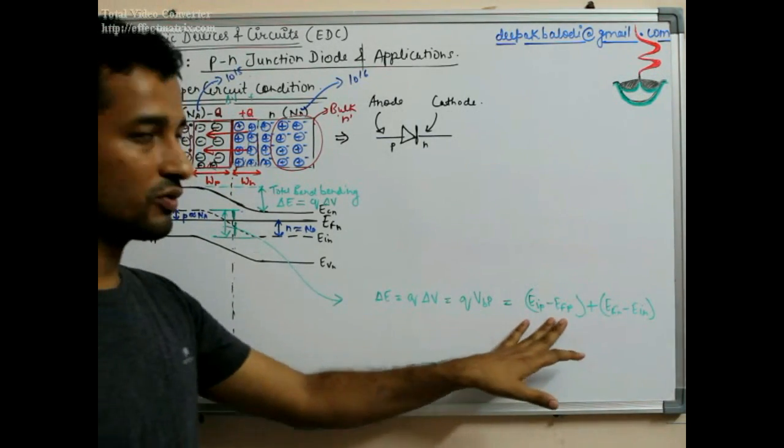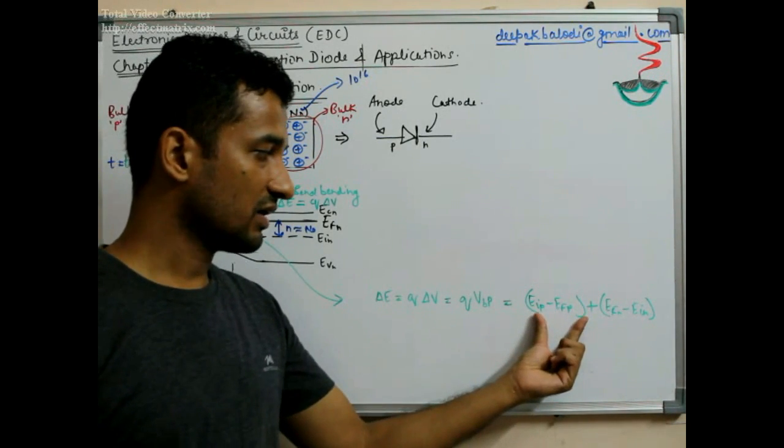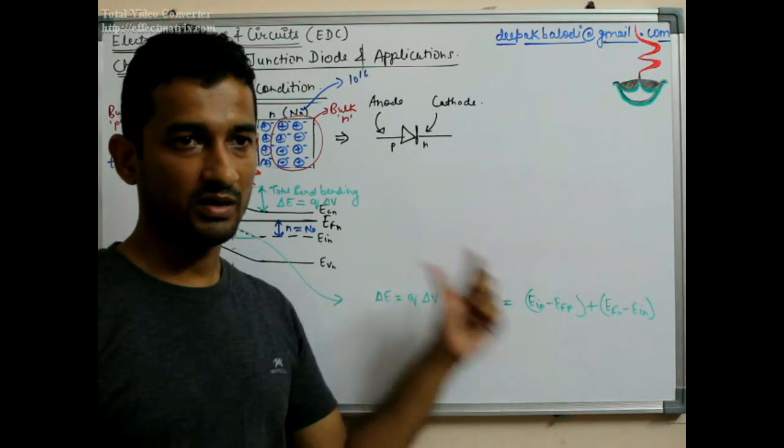For that we need to go to chapter number 1, and recall the energy band formula for the p side or n side.